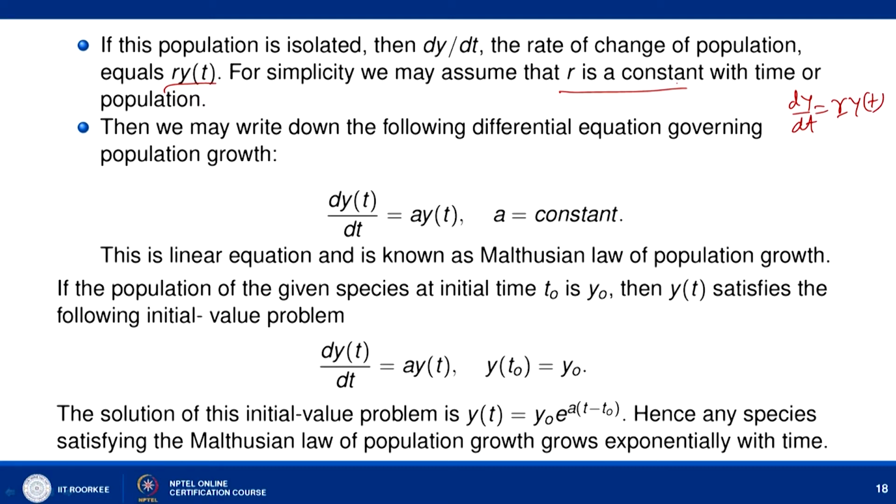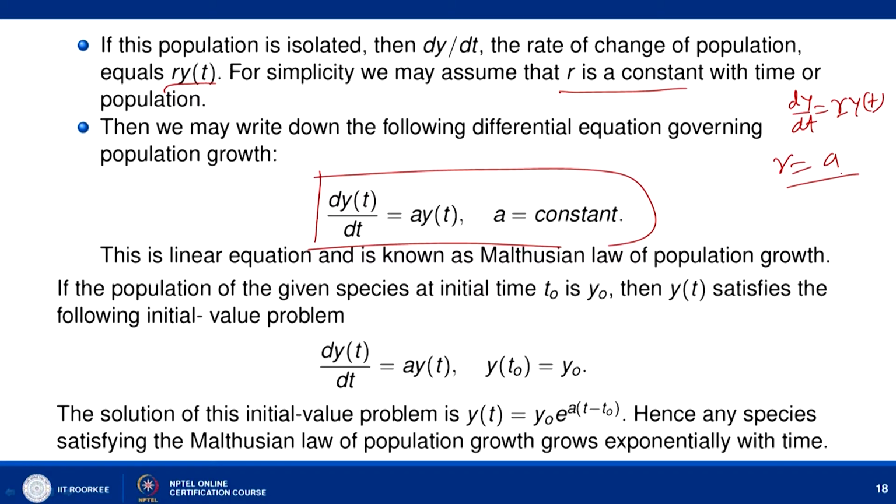In that case, I can write this as dy/dt equal to a y(t), where a is a constant and I am assuming that r is equal to a. So, the simplest differential equation governing population growth is given by dy/dt equal to a y, where a is a constant value.